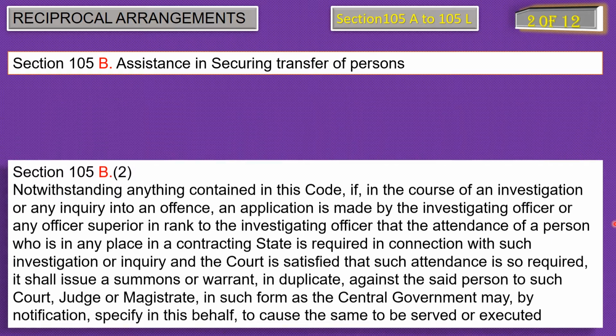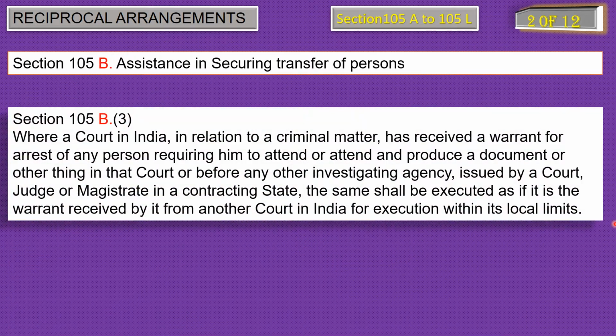Next comes subsection 3 of section 105B, where a court in India in relation to a criminal matter has received a warrant for arrest of any person requiring him to attend and produce a document or other thing in that court or before any other investigating agency, issued by a court, judge, or magistrate in a contracting state, the same shall be executed as if it is the warrant received by it from another court in India for execution within its local limits.